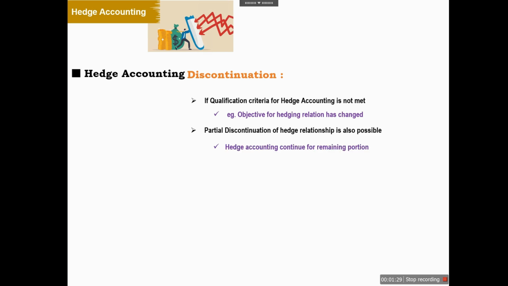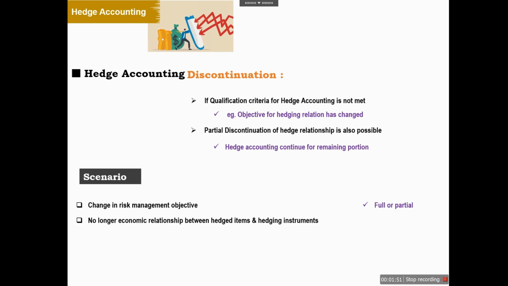So let us discuss some scenarios. For example, if there is a change in the risk management objective, so the objective with which the hedging is done has changed. In that case, according to the situation, we will check whether full discontinuation will apply or we need to go for partial discontinuation of hedge accounting. Another is if there is no longer an economic relationship between the hedged item and hedging instrument. In that case, as the relationship does not exist, we will go for the full discontinuation of hedge accounting.